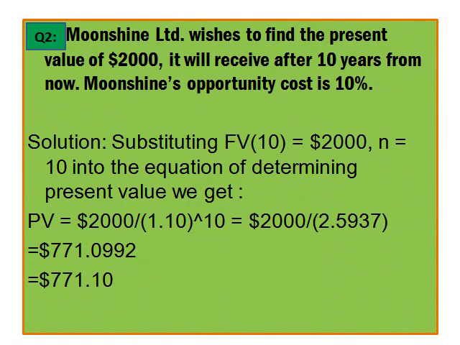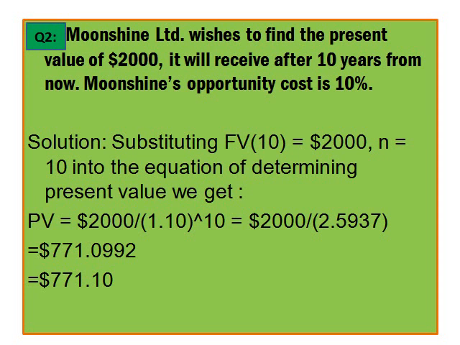Later on we will see the example of calculating present value. We can see a company, Moonshine Limited, wishes to find the present value of $2,000 it will receive after 10 years from now. Moonshine's opportunity cost is 10%. So what does it wish to find? It wishes to find the present value. It's simply given in the question, so we don't have to search for more.